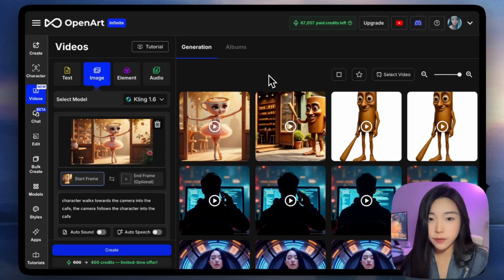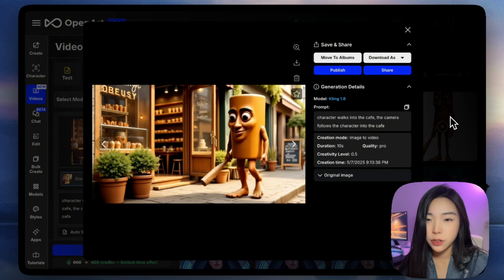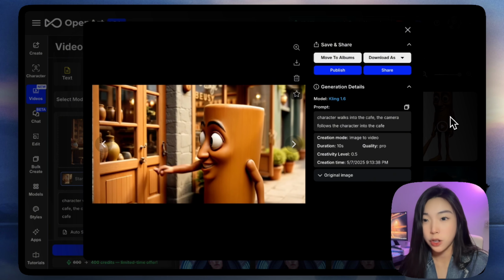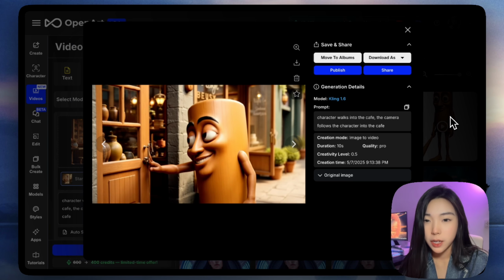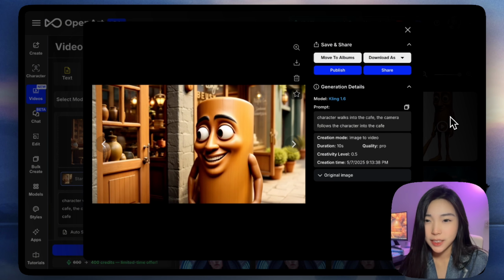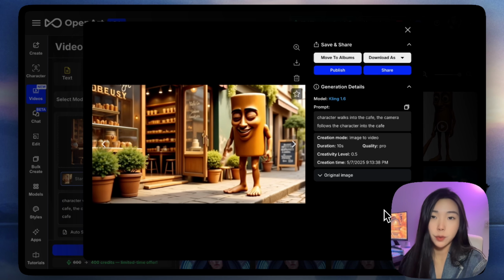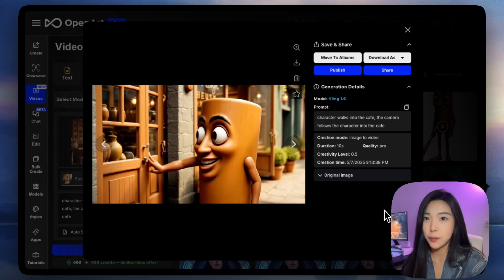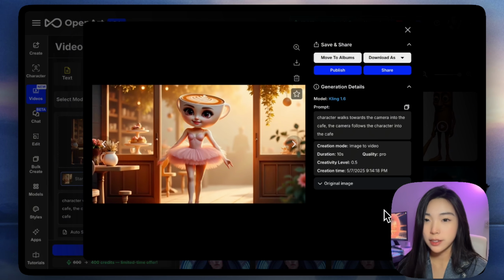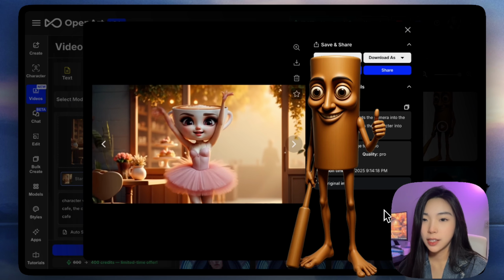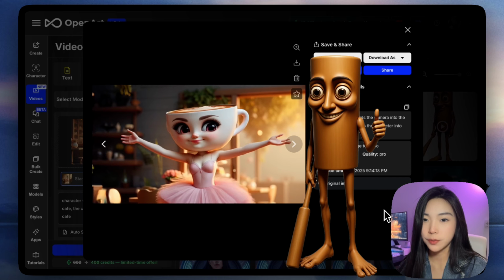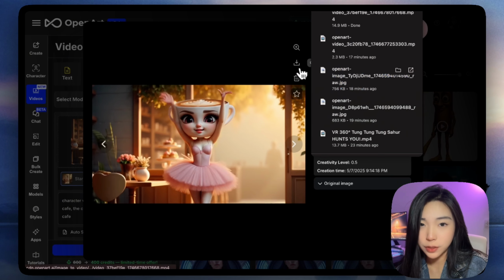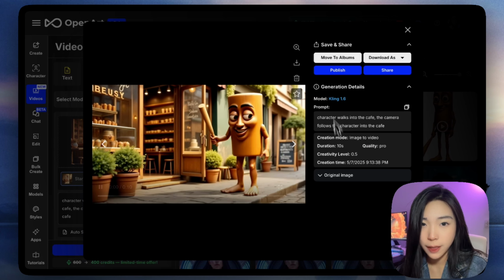And now our videos have finished. Somehow Tung Tung Sahura chooses not to enter the open door, but to open another door that's not supposed to open. We could try to generate a few more and be more precise with the prompt, or we can just roll with it today. And the ballerina one is pretty wonderful. I'll take both of those 2 videos and throw them into an editing software.